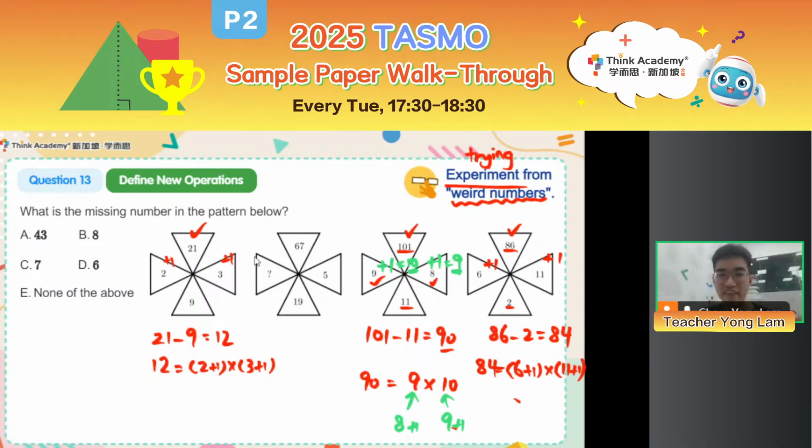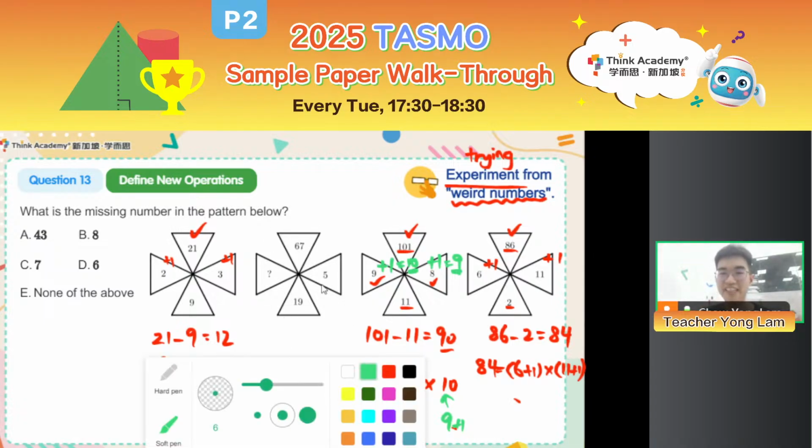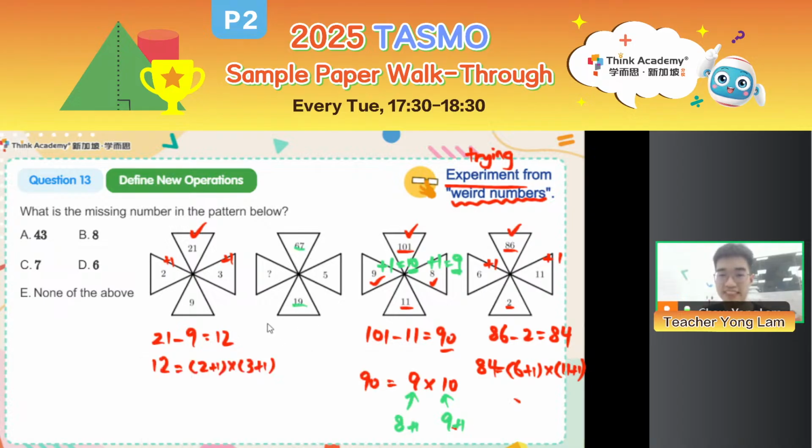Okay, so how about this? Now let's try top minus bottom. 67 minus 19 is equal to 48. All right, then we know 5 plus 1 is equal to 6.